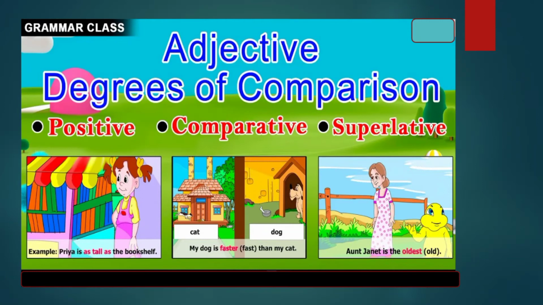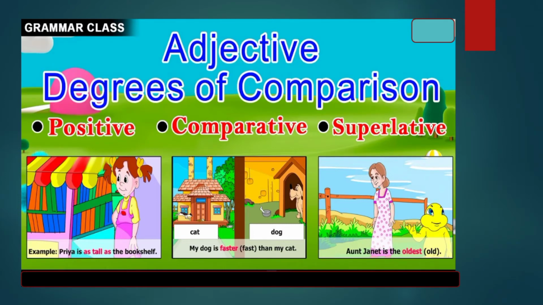Let's learn the degrees of comparison. Adjective degrees of comparison. There are 3 degrees, that is positive, comparative and superlative. For example, positive: Priya is as tall as the bookshelf. Tall is in positive degree. Then, my dog is faster than my cat. Faster is comparative degree. Aunt Janet is the oldest. Oldest is in superlative degree.